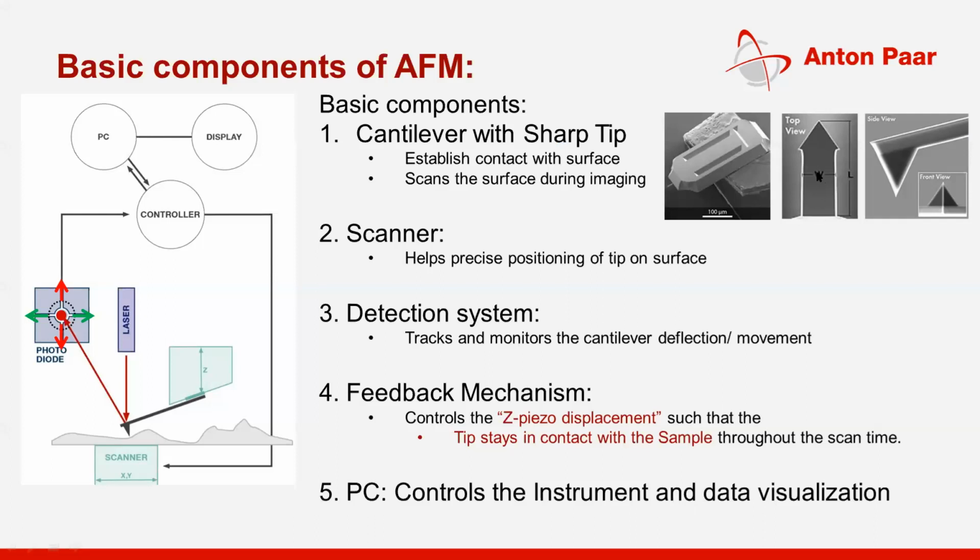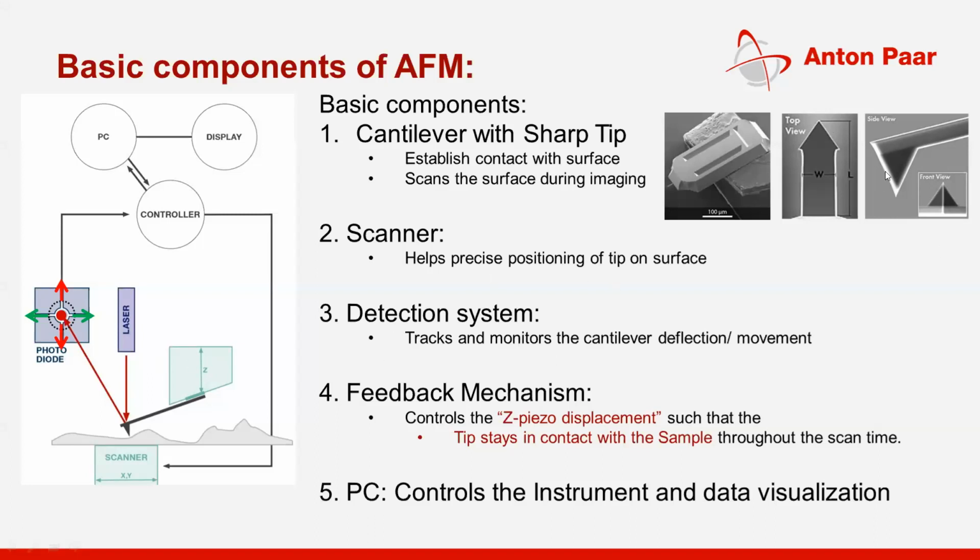At the edge of this cantilever, you will see a tip which is glued on the cantilever, and this tip will be in contact with the surface, just like this.